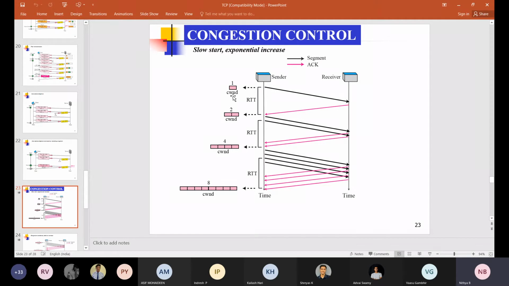Then one more possibility: can you also consider packet loss? Packet loss is related to the timeout. If there is a packet loss, then there won't be any acknowledgement, so it automatically triggers the timeout in the transmitter. So that's what Vasu told.